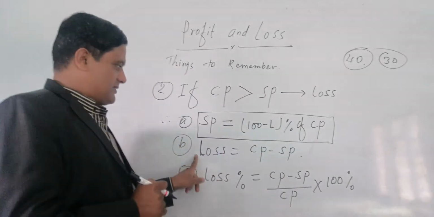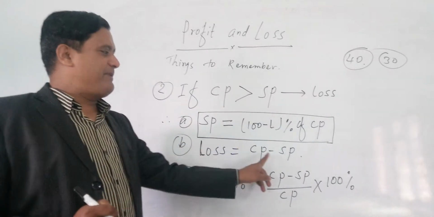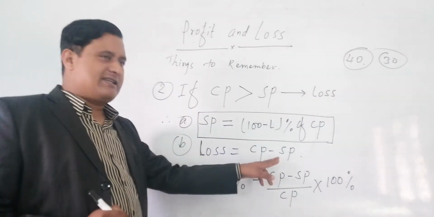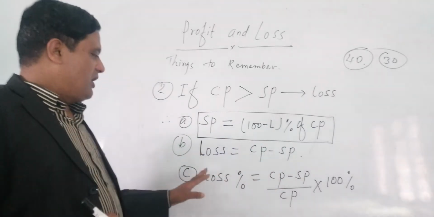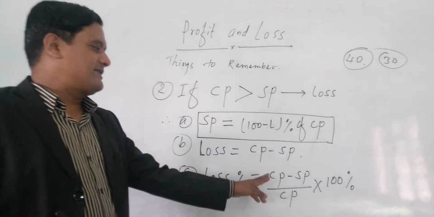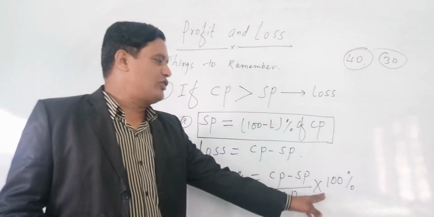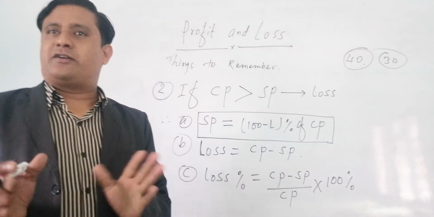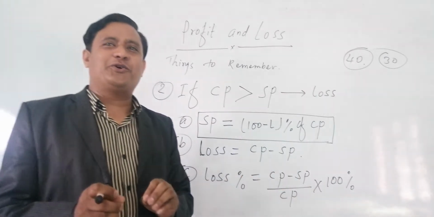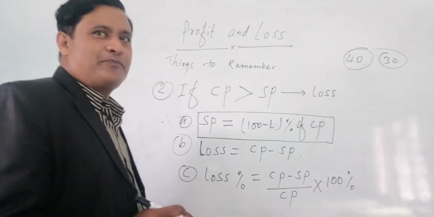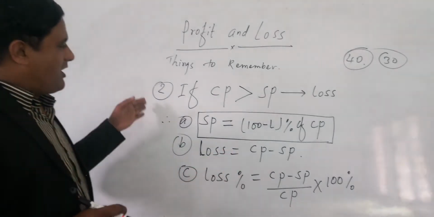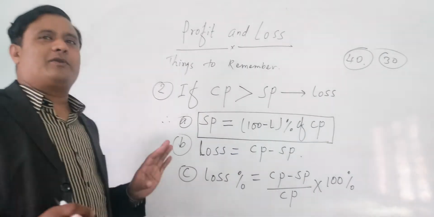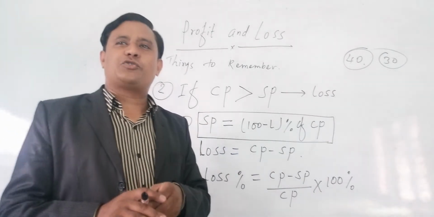Now, to find the loss, loss equals CP minus SP. To find the loss we have to do CP minus SP. And to find loss percent, CP minus SP by CP into 100%. Another formula, but I request you, please use this formula. So I hope all my dear students that formula number 1 and formula number 2 you have understood nicely.